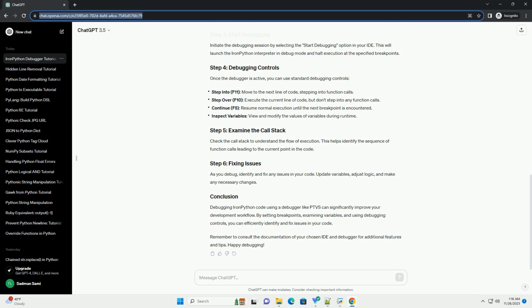As you debug, identify and fix any issues in your code. Update variables, adjust logic, and make any necessary changes. Debugging IronPython code using a debugger like PTVS can significantly improve your development workflow. By setting breakpoints, examining variables, and using debugging controls, you can efficiently identify and fix issues in your code. Remember to consult the documentation of your chosen IDE and debugger for additional features and tips.